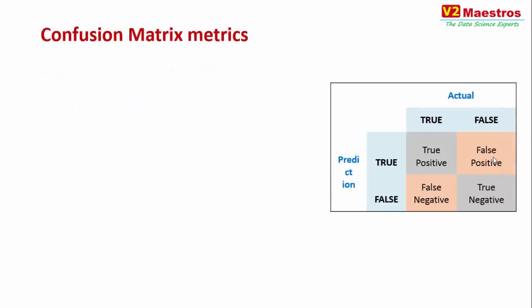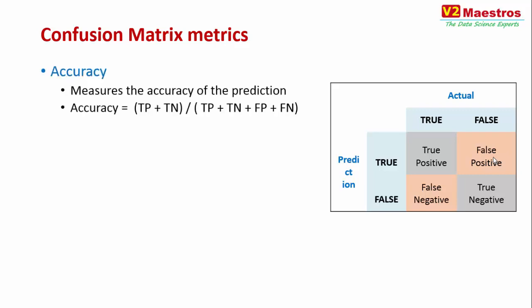Some formulas or some confusion metrics that you keep hearing and which you would be using a lot in data science parlance are these. So first thing is accuracy. How do I measure accuracy of a prediction? It is basically taking true positive and true negative, that is my correct predictions, divided by the total number of samples. So you say true positive plus true negative divided by everything else. Please commit all these formulas to memory, because if you are going to interviews, these are the questions that they may typically ask you.